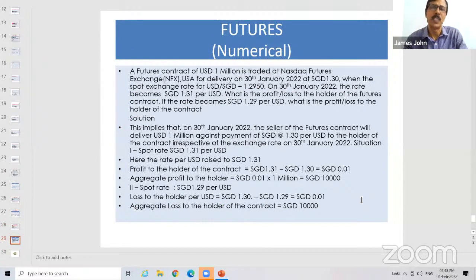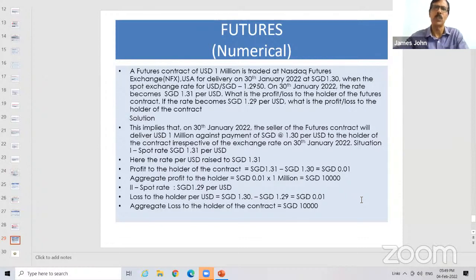We'll move on to futures. Again, the futures is similar to forward, or you can say option, but some basic difference. In futures, this is a standardized amount. Here the amount and the date are standardized. Whereas in the case of forward or option, the customer can fix when it is maturing and what is the amount. But in the case of futures, it's not like that. It is a standardized amount.